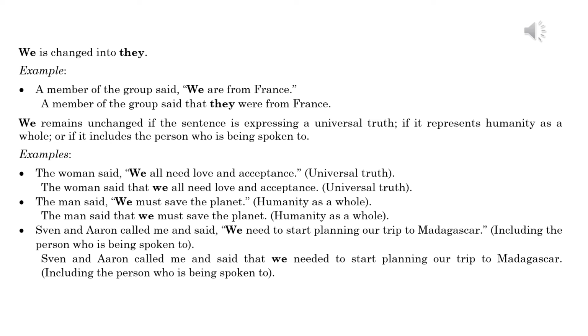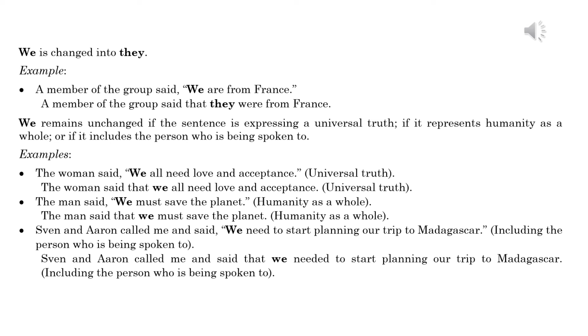We is changed into they. Example. A member of the group said, "We are from France." A member of the group said that they were from France. We remains unchanged if the sentence is expressing a universal truth, if it represents humanity as a whole, or if it includes the person who is being spoken to.